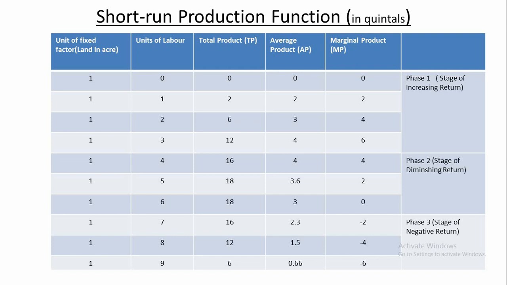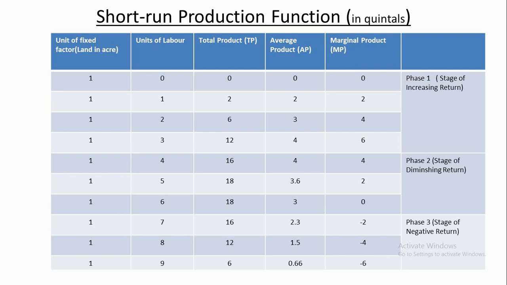In the second column, units of labor are taken, and you mark here in the column, in every row, the number of laborers is going to be increased: 0, 1, 2, 3, 4, like that. Then fixed factor and variable factor are written. Fixed factor is land, that is taken as 1 acre. Units of labor are given in units.